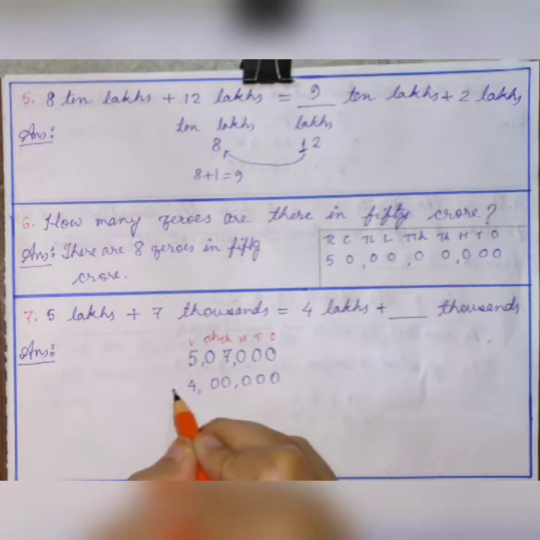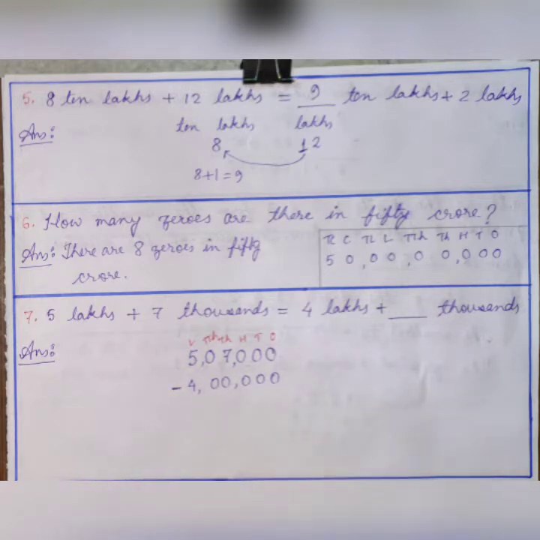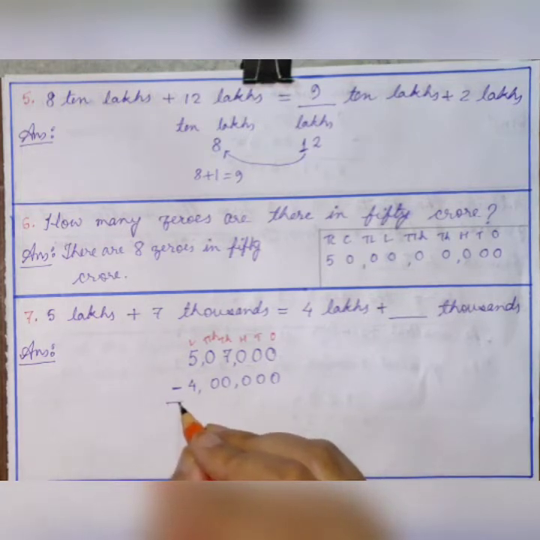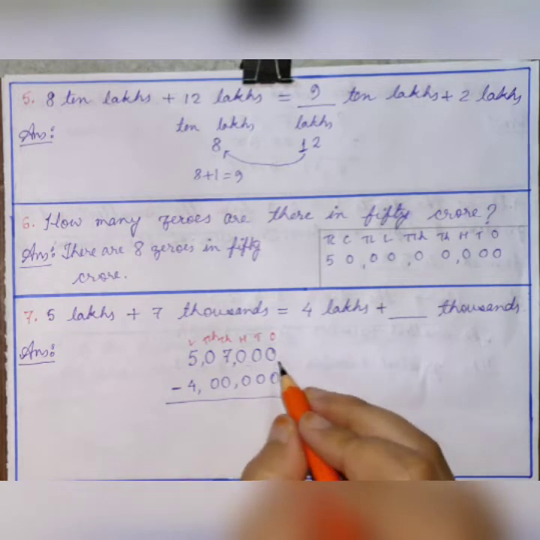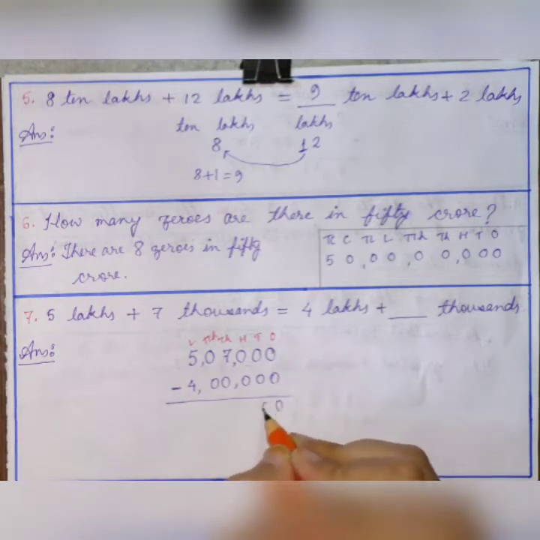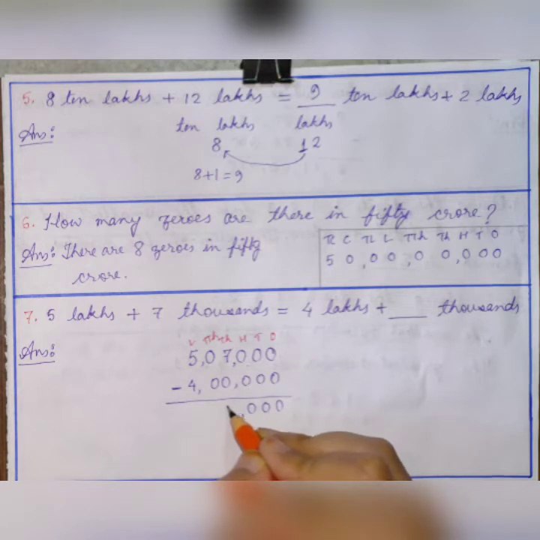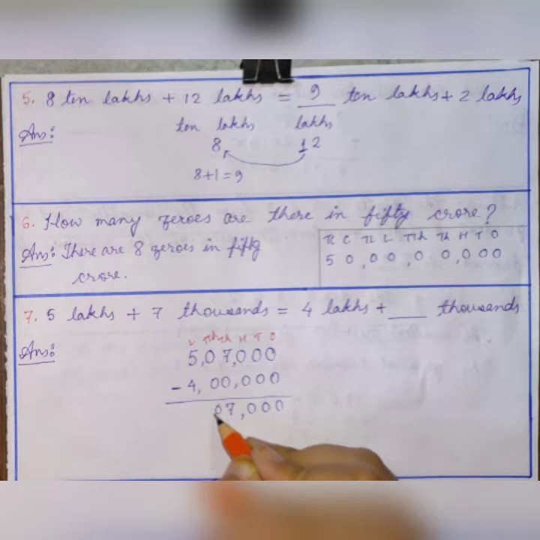Then subtract it. Subtract 4 lakh from 5 lakh 7,000. What will you get here? 0, 0, 0. Here you will get 7, right? Then 0, 5 minus 4, 1.